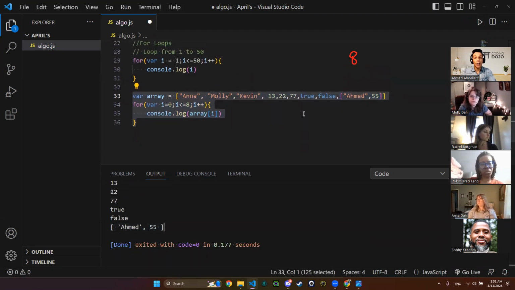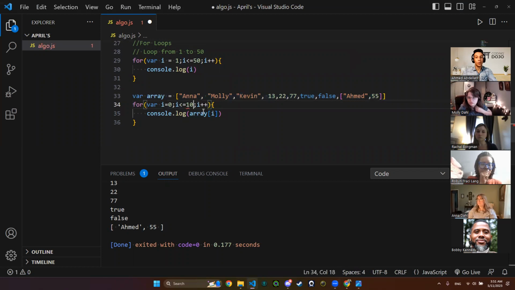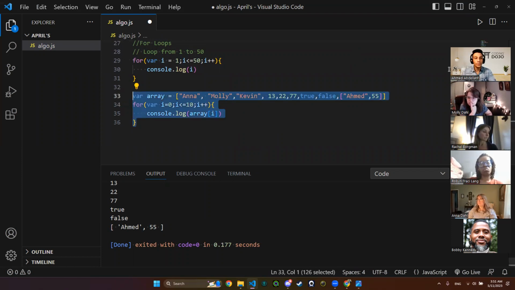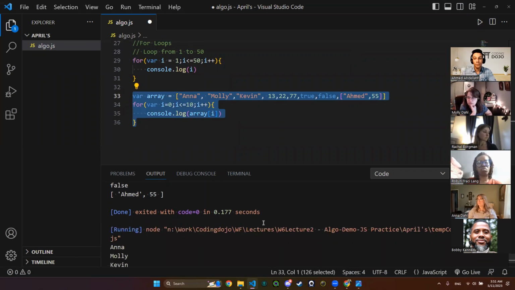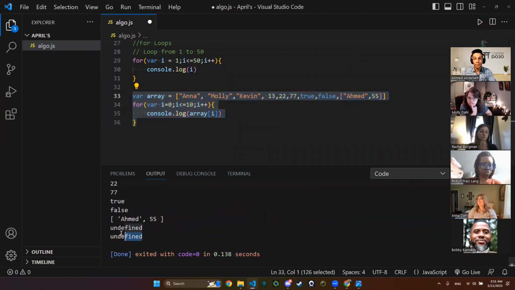What if I went out of the scope of the array? Meaning, I added here less than or equal to 10, for example. Is my array having 10 indices? No, it's having only 8 indices. So let's see what will happen. Why is this? Because we have no index as index number 9. We have no index as index number 10. So it is undefined.